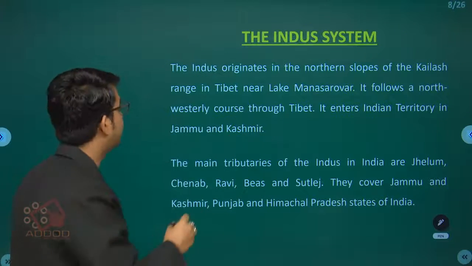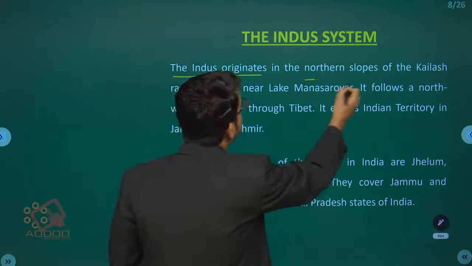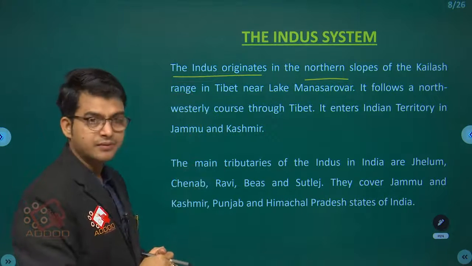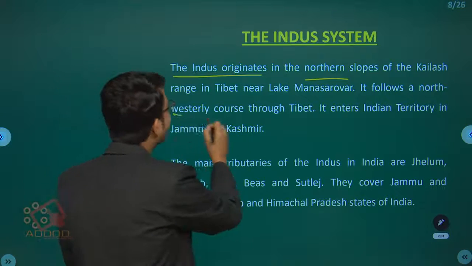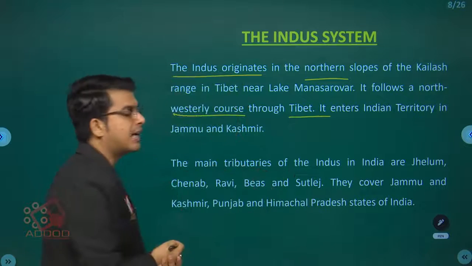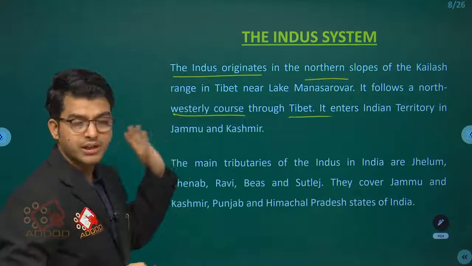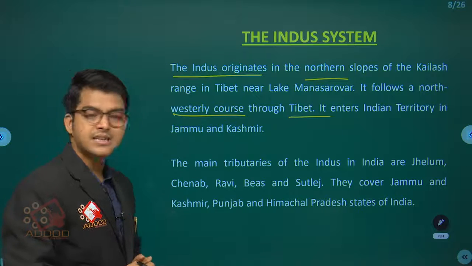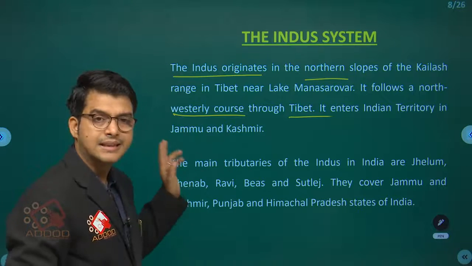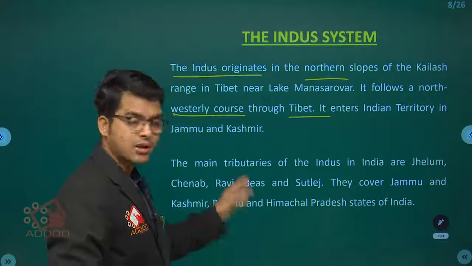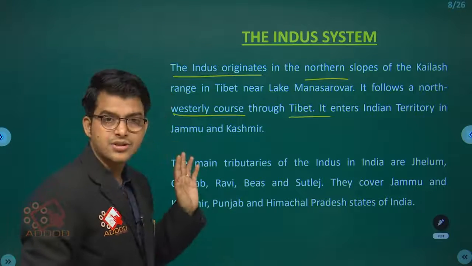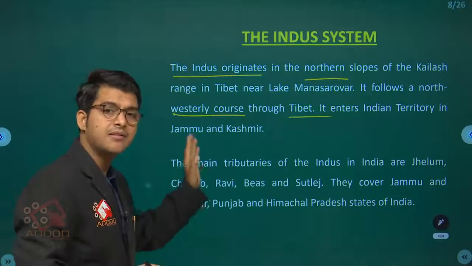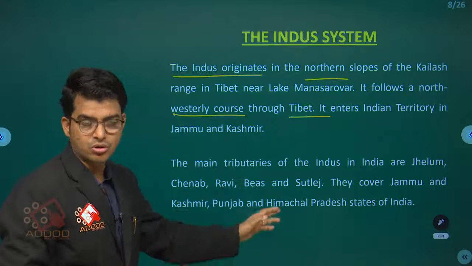Now the Indus system. The Indus originates in the northern slopes of the Kailash range in Tibet, near Lake Manasarovar. It follows a northwesterly course through Tibet. It enters Indian territory in Jammu and Kashmir. The main tributaries of the Indus in India are Jhelum, Chenab, Ravi, Beas, and Sutlej, which we also call Satluj.